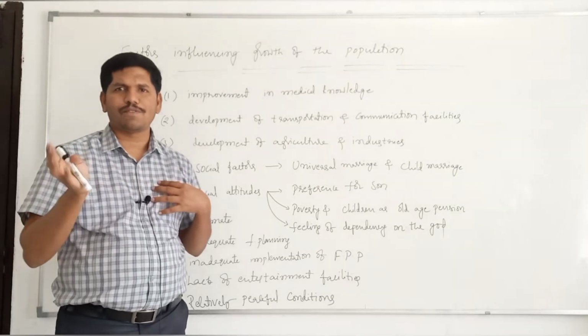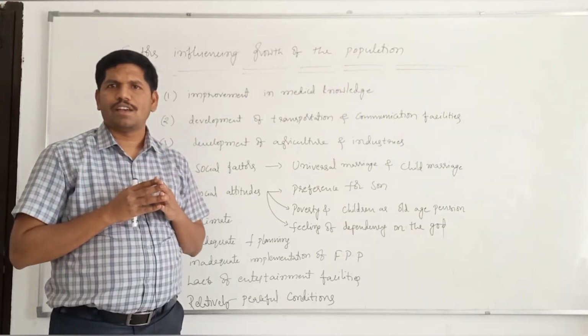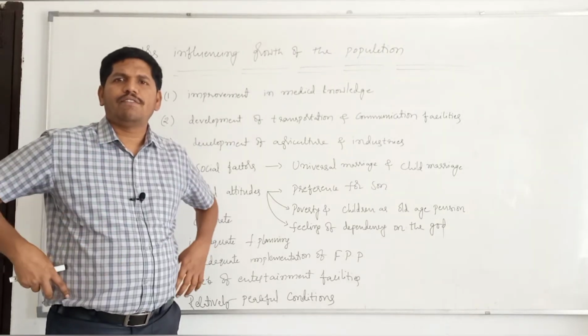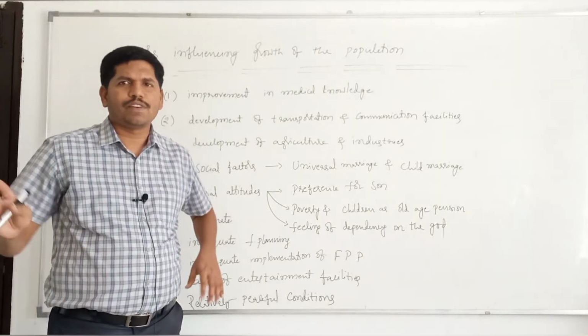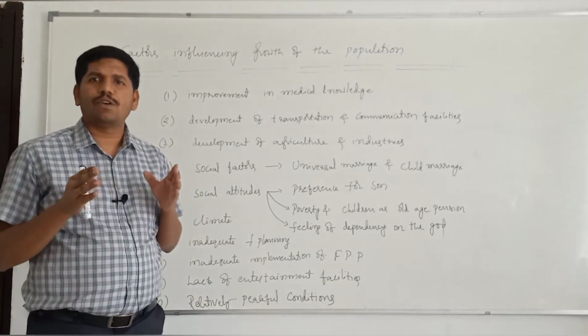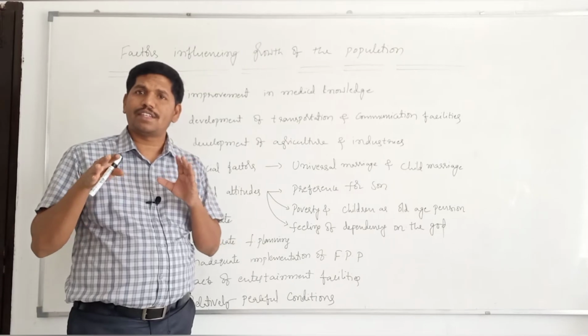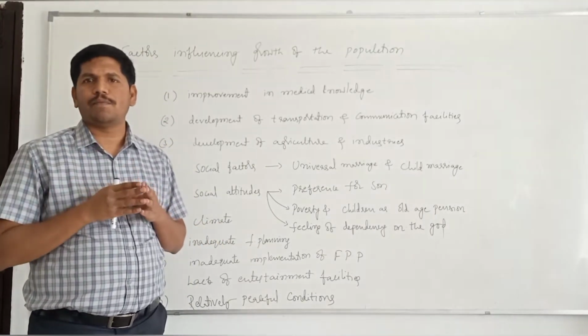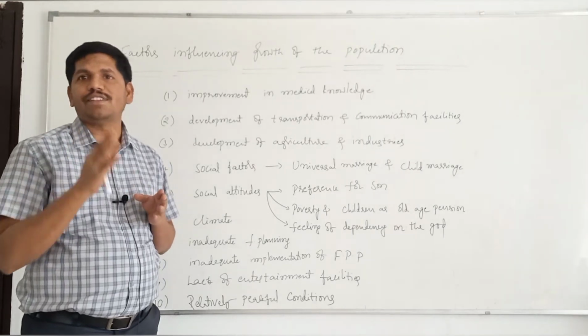If there is a heart problem, we are transplanting the heart. If there is a liver problem, we are transplanting the liver. If there is any kidney problem, we are transplanting kidneys. Like this, because of developments in medical science and technology, we are able to save the lives of many people suffering from grave diseases.